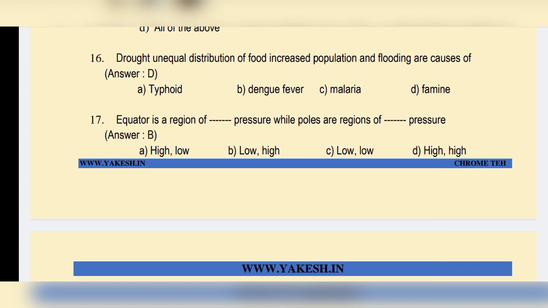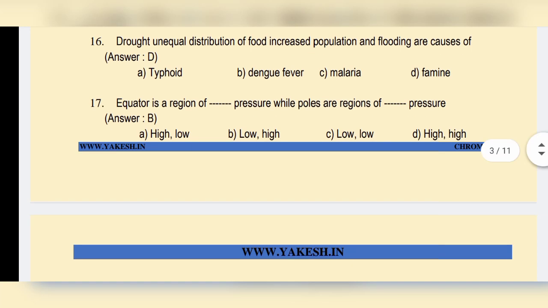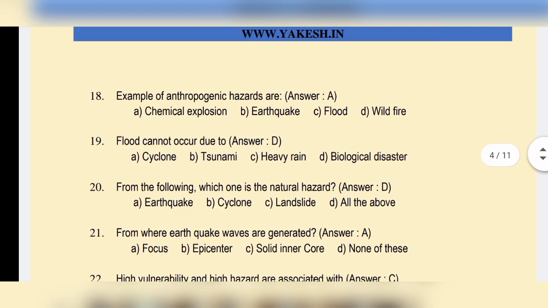Equator is a region of dash pressure, while poles are a region of dash pressure. Option B, low, high. Examples of hazards are option A, chemical explosion. Flood cannot occur due to option D, biological disaster. From the following, which one is a natural hazard? Option D, all of the above.